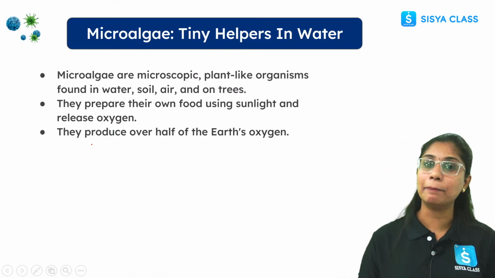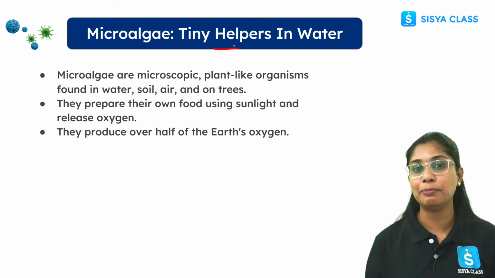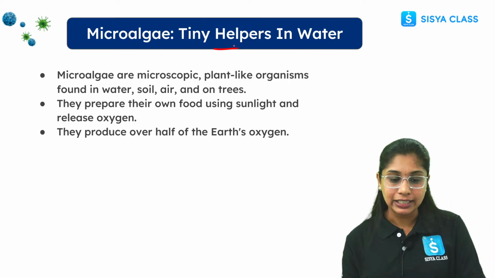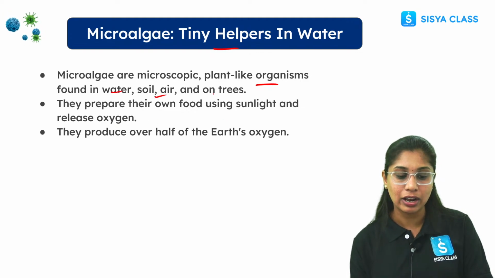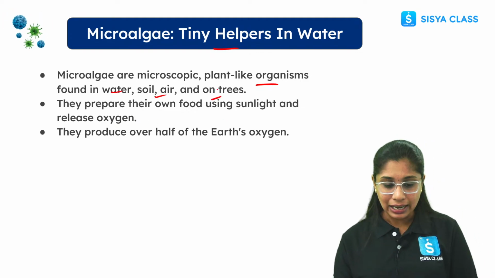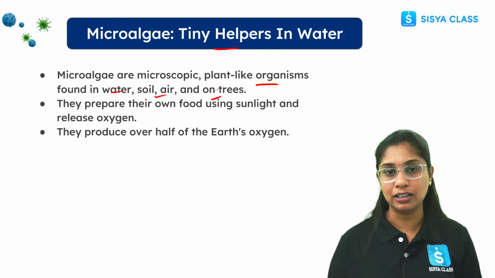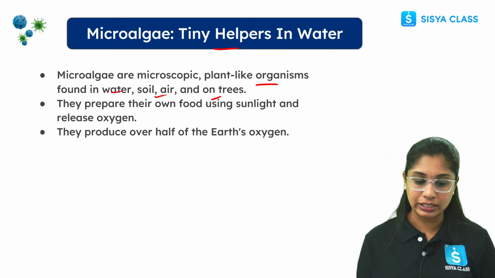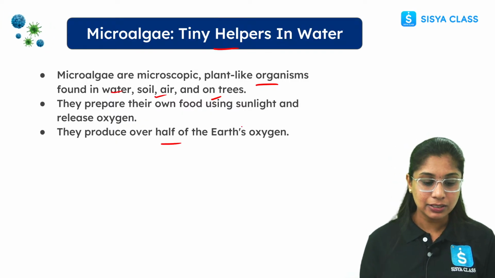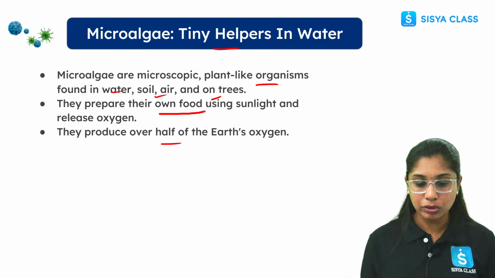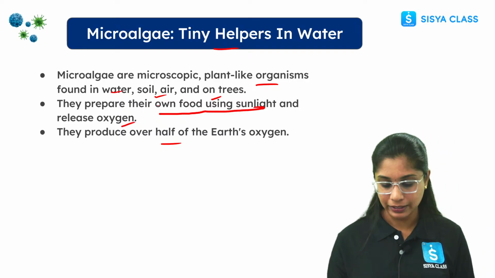Then coming to microalgae, everyone. These are the tiny helpers present in water. They are plant-like organisms present in water, soil, air, or even trees. If you see the total oxygen present on earth, about 50% of it is produced by these microalgae. They prepare their own food using sunlight and release oxygen, basically autotrophs.